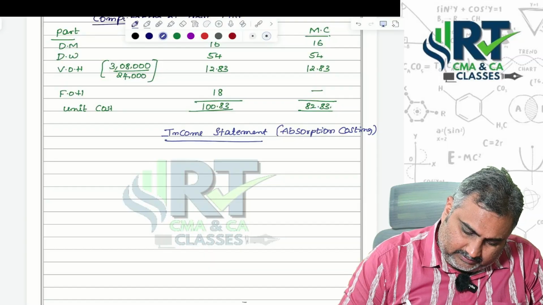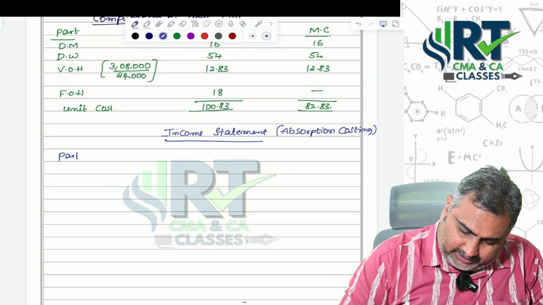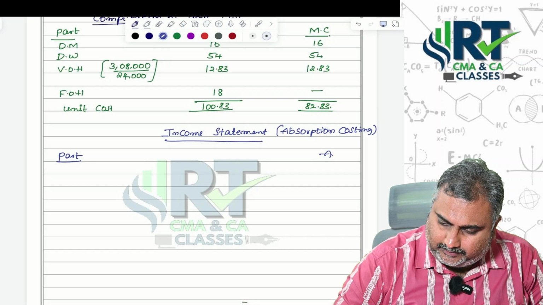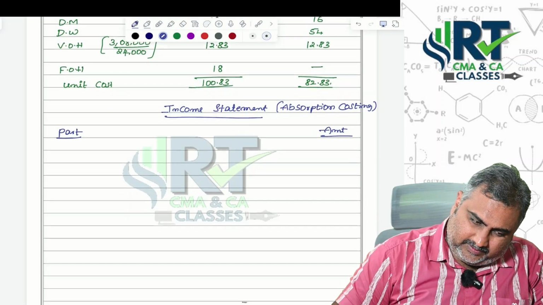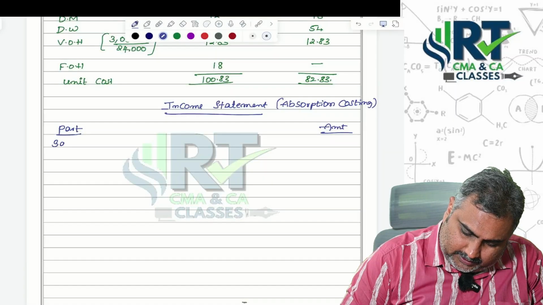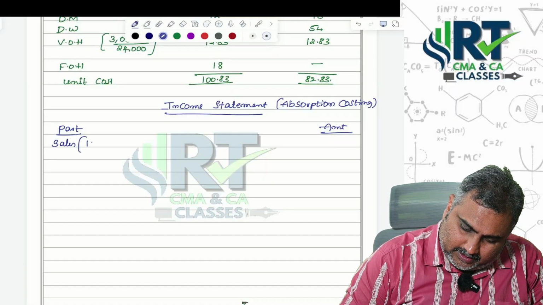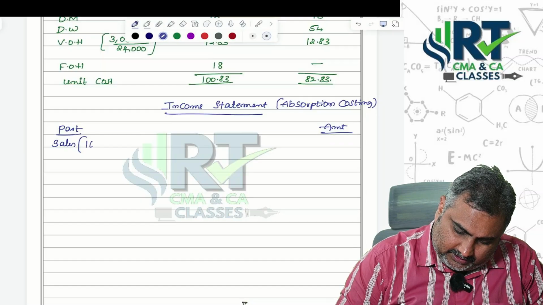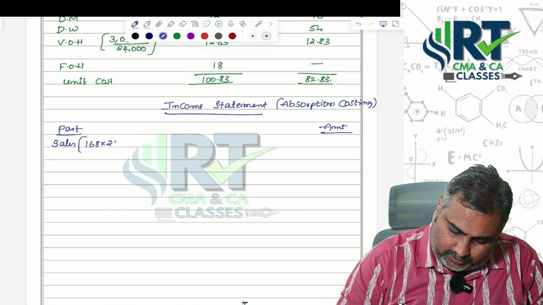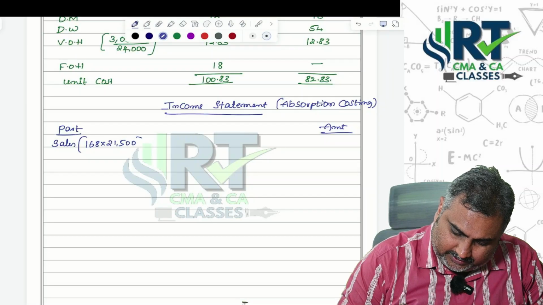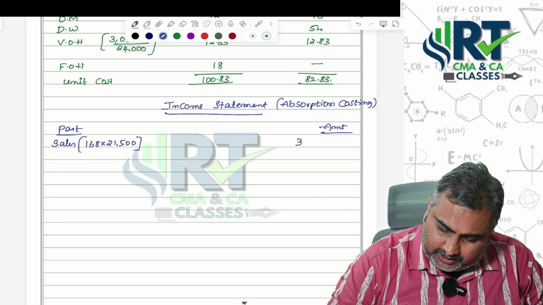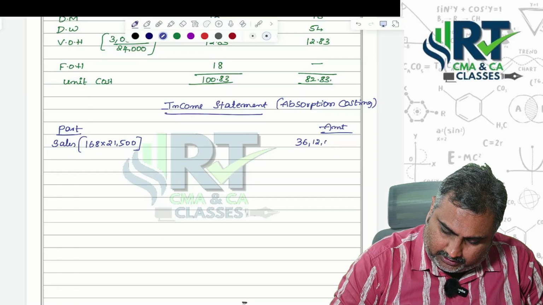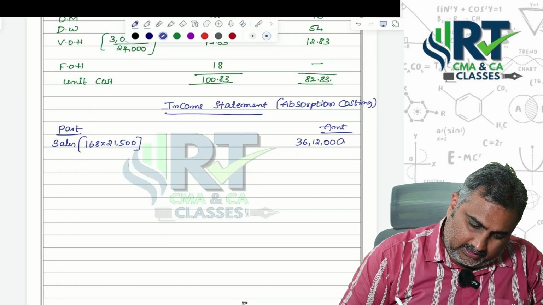Now see, particulars, amount. Start with sales 168. 168 into 21,500. Then we are getting 36 lakh 12,000 itself.